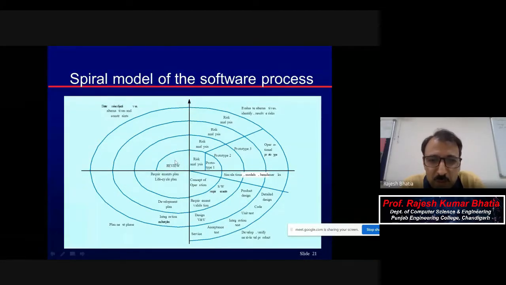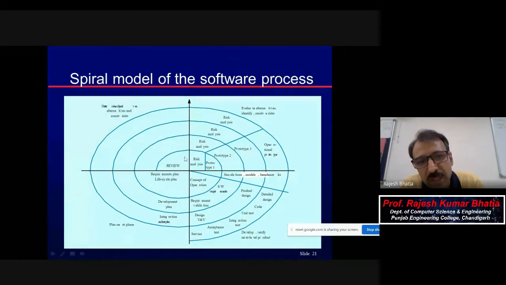From this review, whatever minimum requirements you have determined, there will be associated risk. Say your client has told you that there are about 50 employees in the organization. Now there is a risk associated, because it means 50 concurrent users of the system, but there may be 100 or it may be 10.